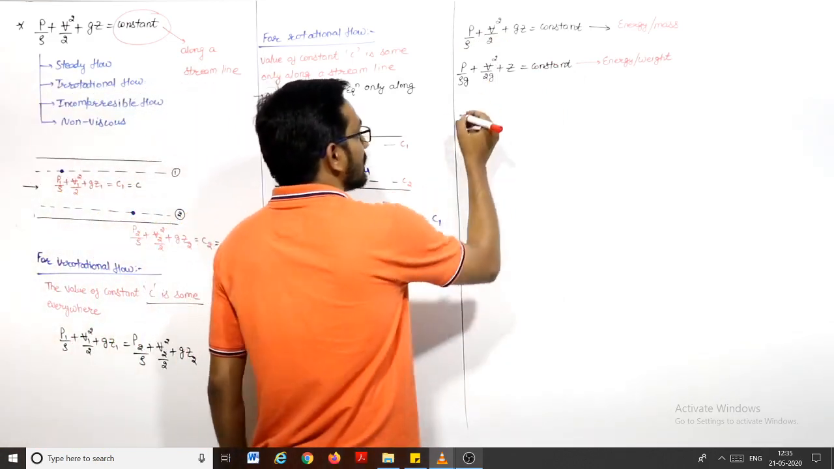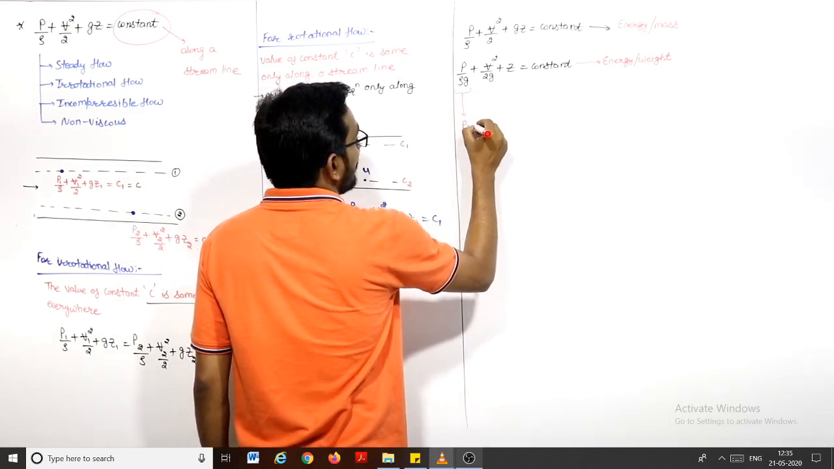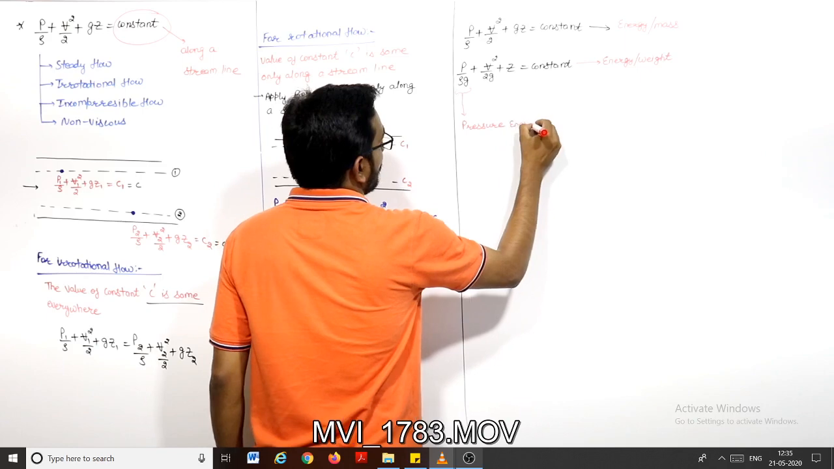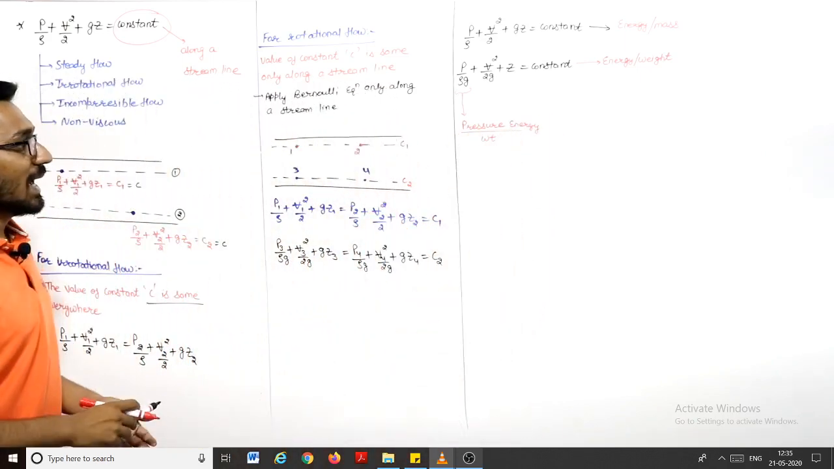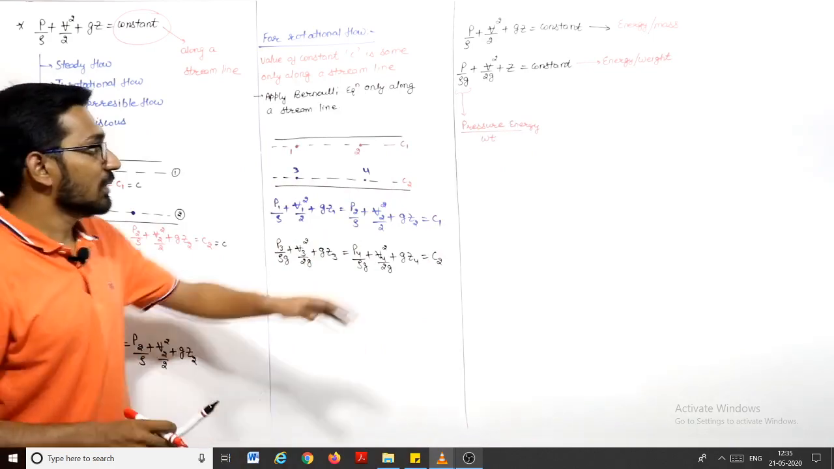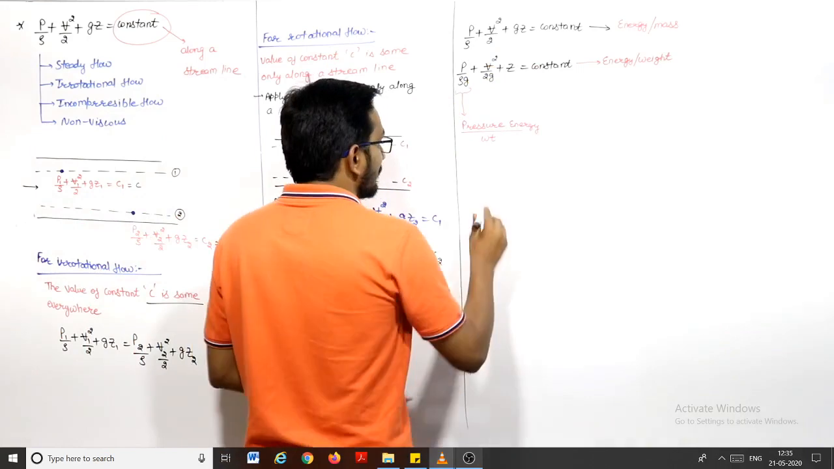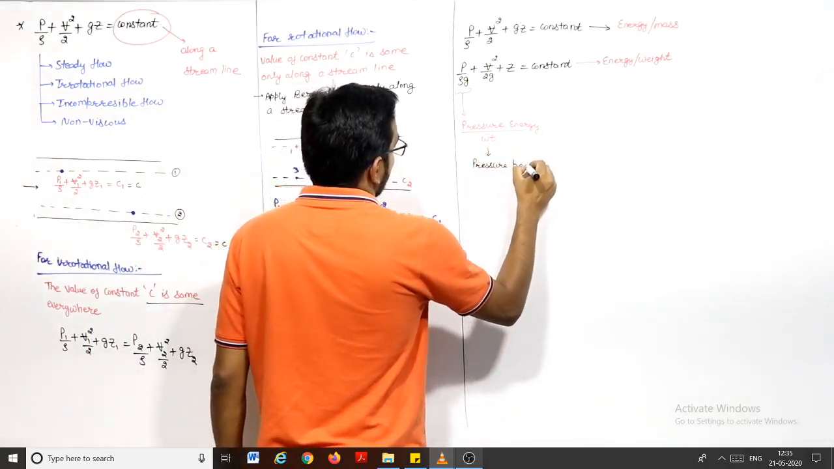So we can say this first term, P by rho G, is which energy? Pressure energy. So this is pressure energy per unit weight, and energy per unit weight is in the form of head, because this is in meters. So I can say that this is known as pressure head.